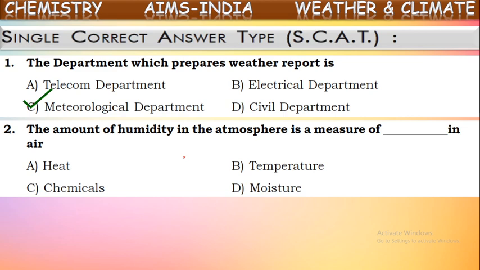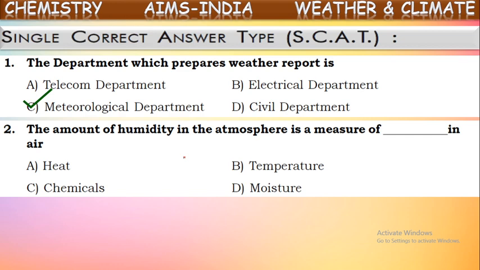Next one, the amount of humidity in the atmosphere is a measure of dash air. What is this humidity? What kind of measure is it? It is the measure of water vapor present in the atmospheric air. So this water vapor is also called moisture, we know.